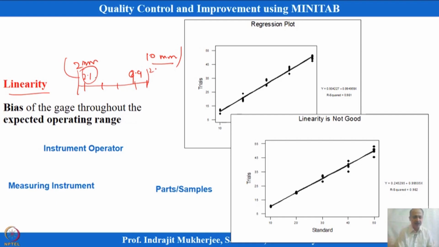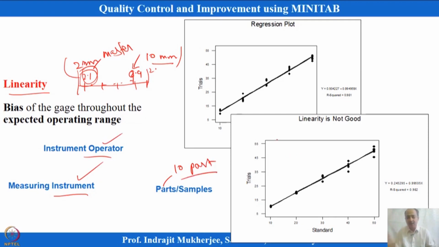I will select a master which is equal to 2.1, and I will also select a master which is equal to 9.9. Maybe 10 to 15 masters we have to collect and keep for this linearity study, and each of these masters has to be measured by the operator. The operator and instrument will be the same, only we have different parts, let us say 10 parts within the operating range of the instrument, and each part will be measured by the same operator with the same instrument.